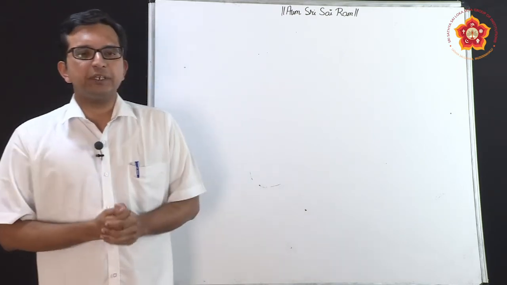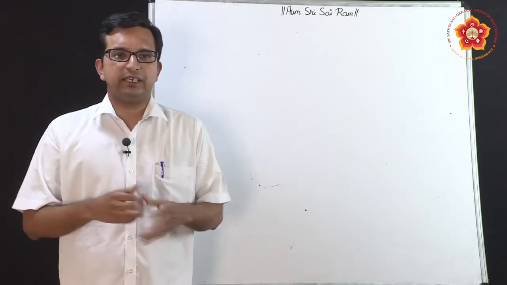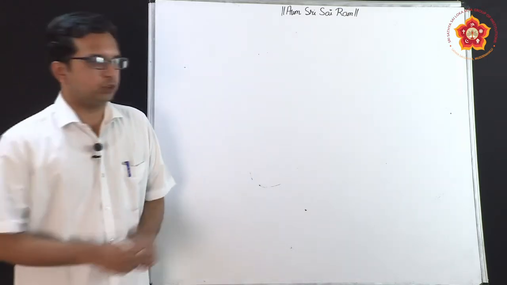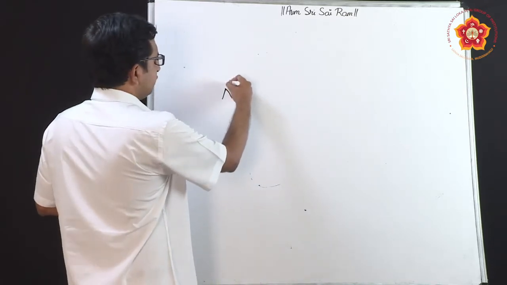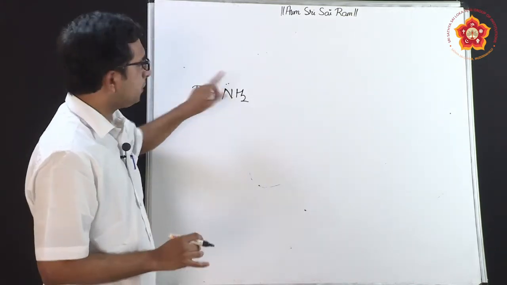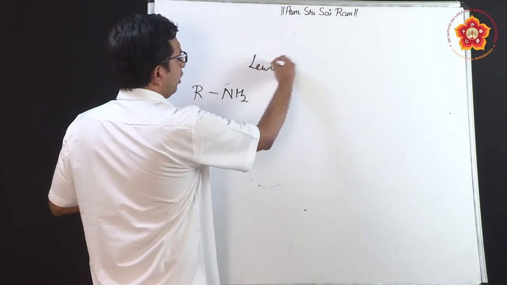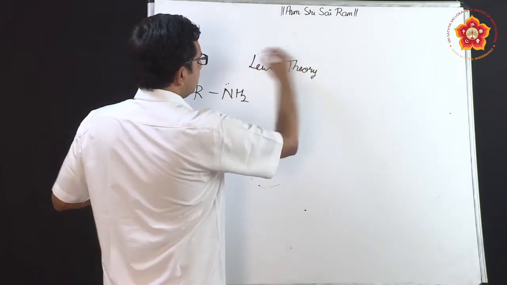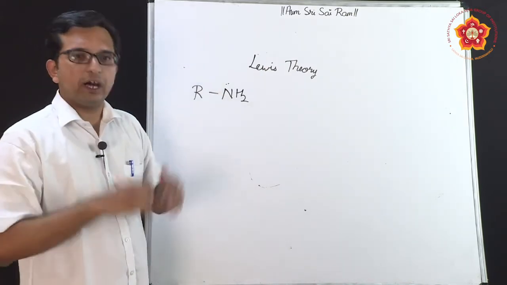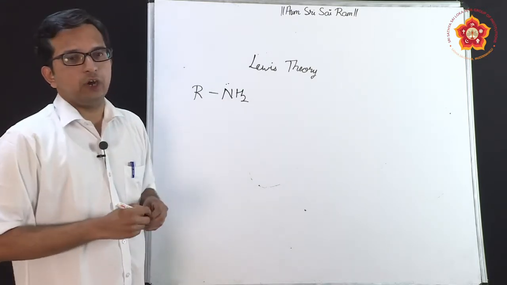So, let us see certain aspects about these amines. In these cases the amine compounds have a lone pair of electrons present on nitrogen. Suppose I consider a primary amine, a lone pair will be present, which according to Lewis theory matters. What does Lewis theory say? In Lewis theory, those compounds which give a lone pair of electrons are called bases. Electron acceptors are called acids.